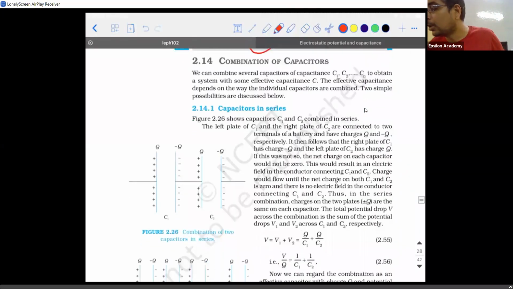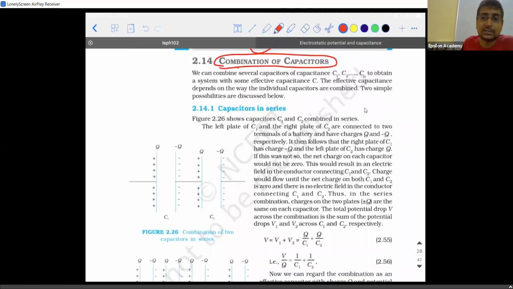That is the combination of capacitors. You would have learned this in your lower grades, right? In your 10th standard especially, there is something called combination of resistors. So you talk about resistors in series and parallel. In a similar way, you can take two capacitors and connect them in series or parallel. When you do that, what is going to be the net capacitance is what we are going to calculate. Okay.